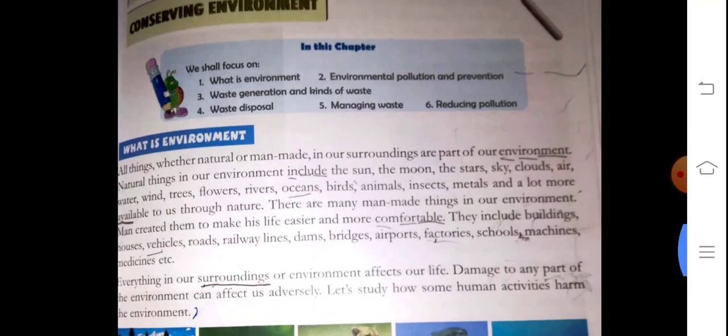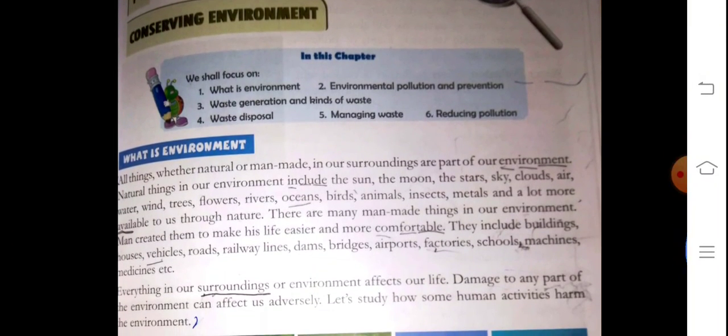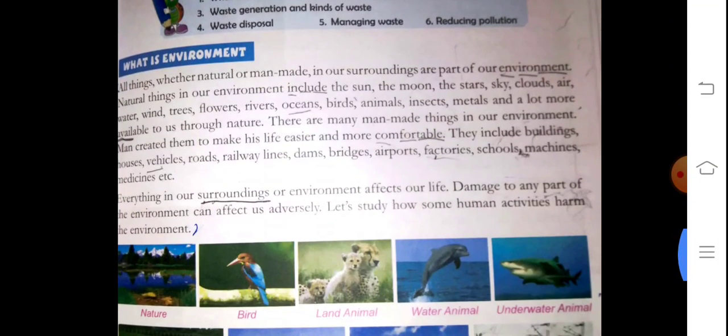So let us start. First of all, let's focus on what the environment is. In this chapter we'll read: first, what is environment; second, environmental pollution and preservation; third, waste generation and kinds of waste; fourth, waste disposal; fifth, managing waste; sixth, reducing pollution. All these important points we'll discuss in this chapter.